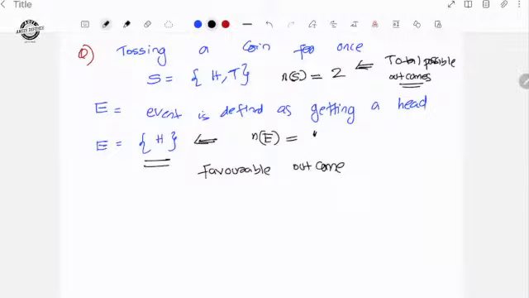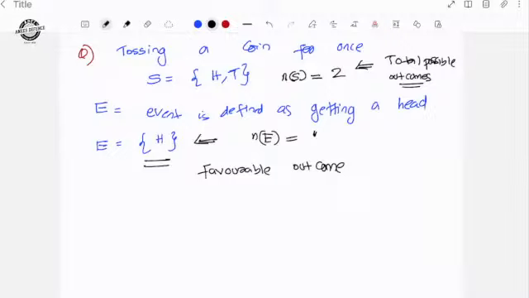So what is probability? Probability is actually the chance of getting an output, or the chance of occurrence of an event. Probability is the chance of occurrence of an event, or the chance of getting the favorable outcomes. That is known as the probability of an event. So what is the probability of an event?